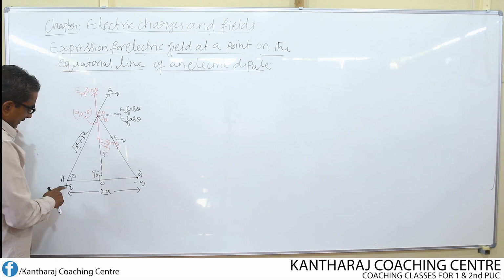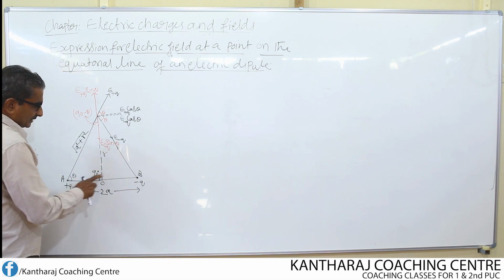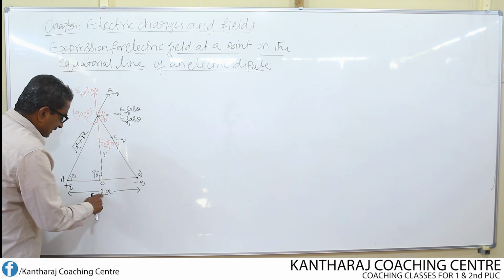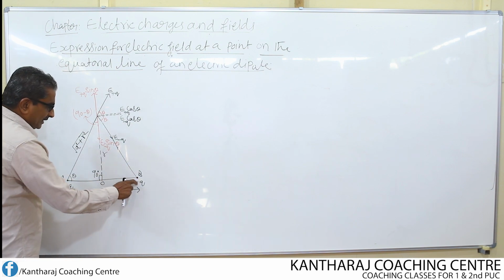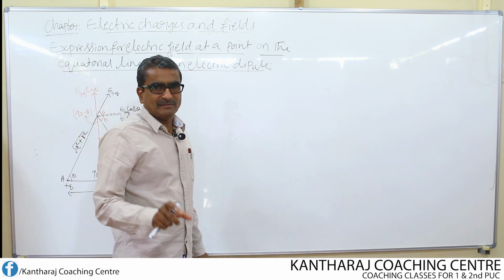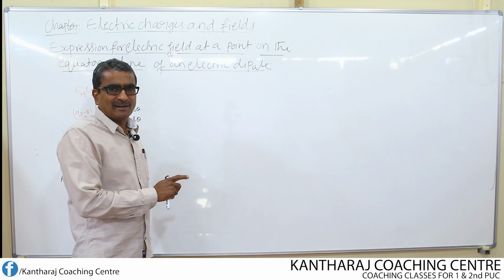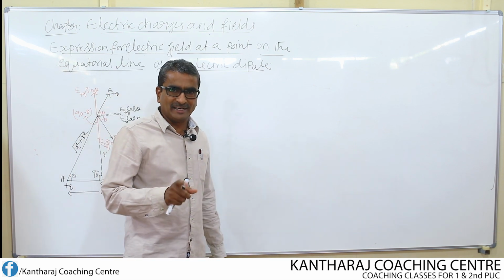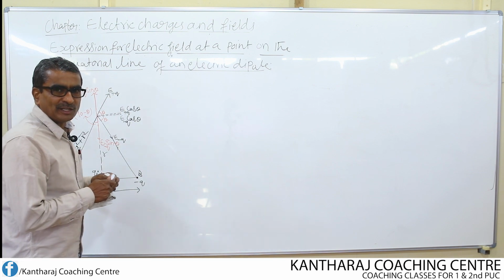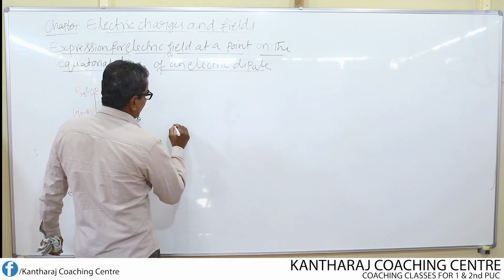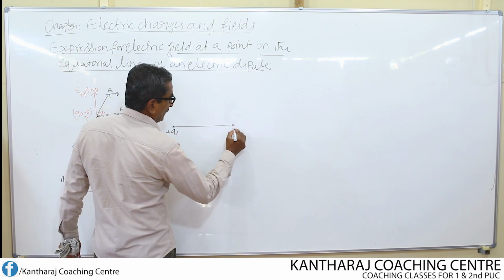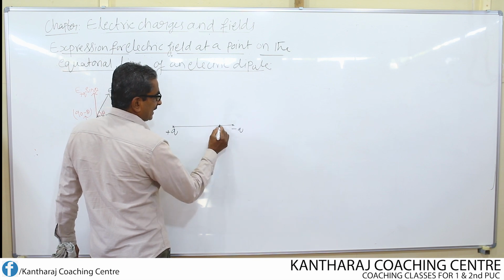Okay, let us consider as usual plus q and minus q, two charges kept separated by a distance 2a. These two represent the charges of the electric dipole; the details I am not going to write, as it is already written in the previous derivation. What is meant by the equatorial line? If you consider a line joining plus q and minus q, this is known as the axial line.